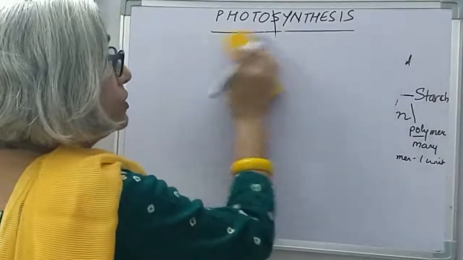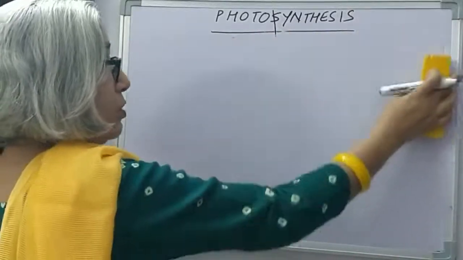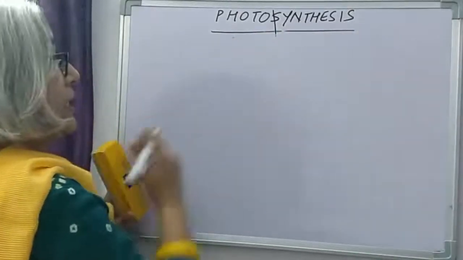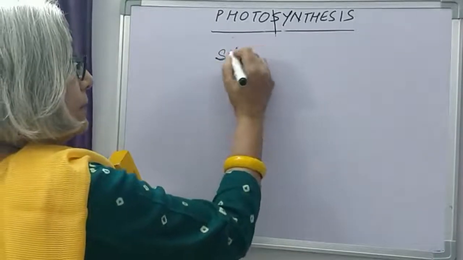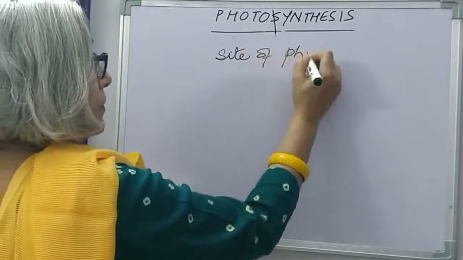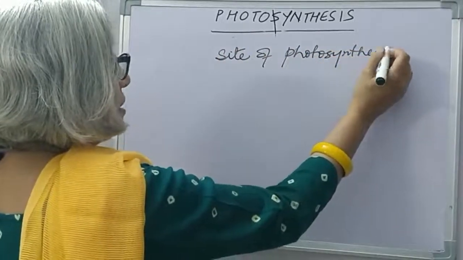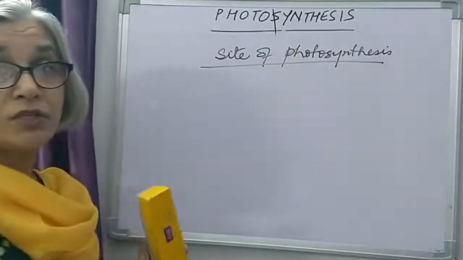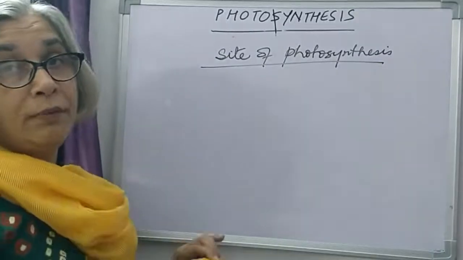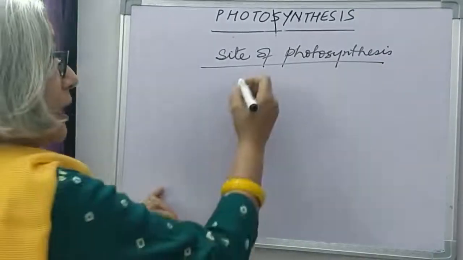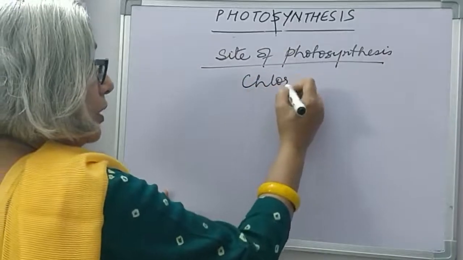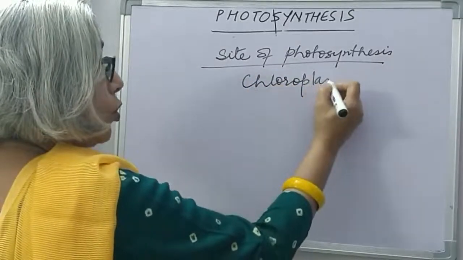Now the next thing that we are going to talk about is where does photosynthesis take place? What is the site of photosynthesis? Site of photosynthesis means where does this process of manufacturing food by the plants occur? It occurs in the cell organelle called chloroplast.